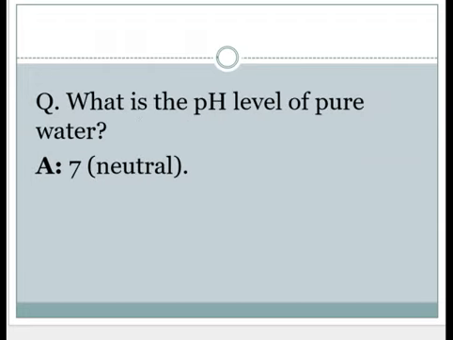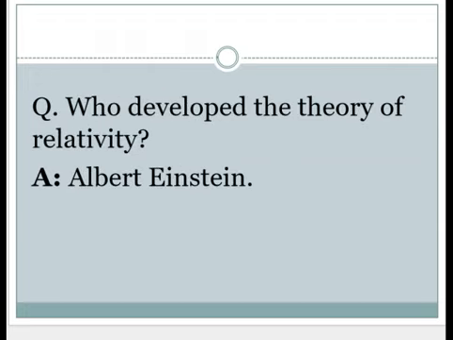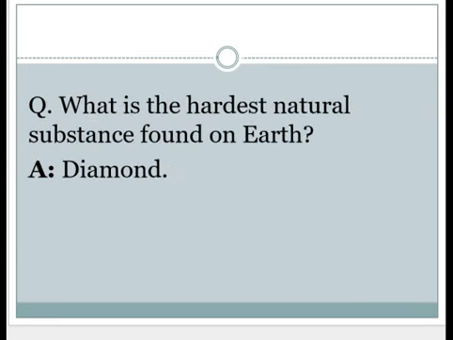Vladimir Putin. What is the pH level of pure water? 7, neutral. Who developed the theory of relativity? Albert Einstein. What is the hardest natural substance found on Earth? Diamond.